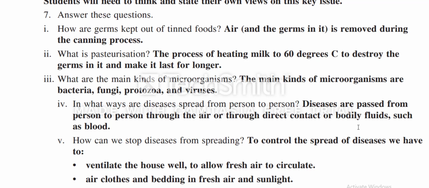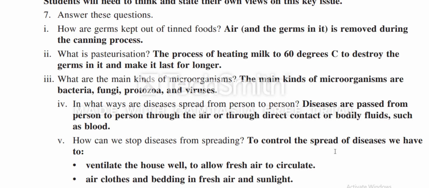Nowadays you are hearing that you shouldn't shake hands with others, because on the hands of an infected person there will be tiny drops of sweat that can make you a victim of the disease. So, in what ways are diseases spread from person to person? Diseases are passed through the air or through direct contact with bodily fluids such as blood, sweat, etc. How can we stop disease from spreading?